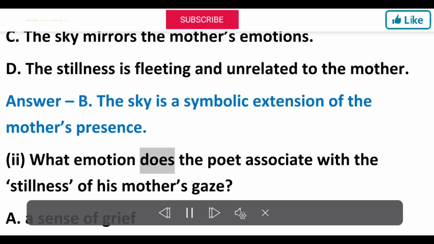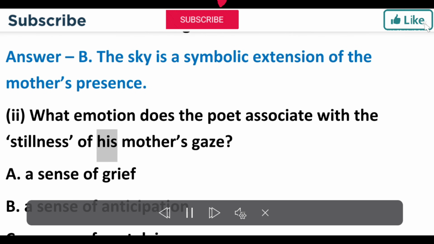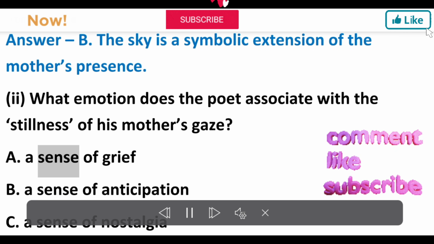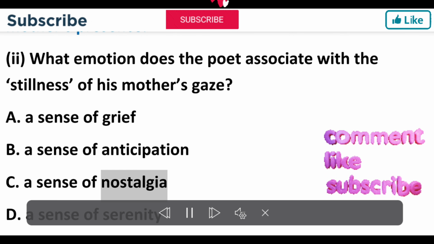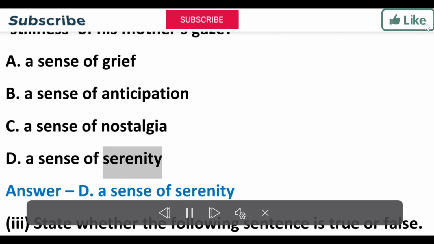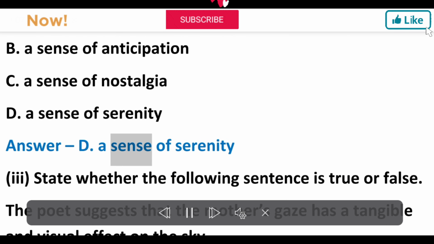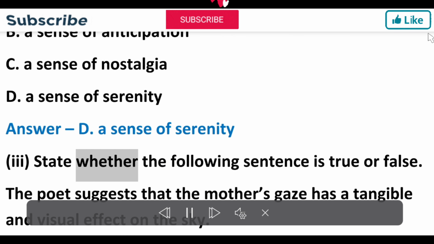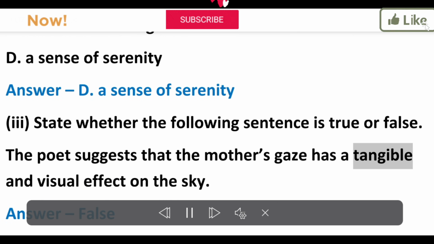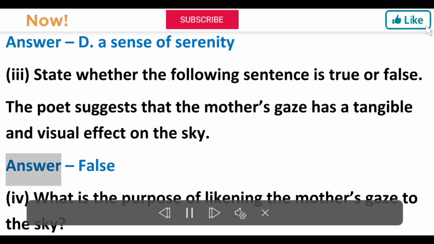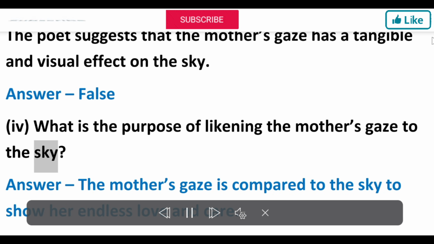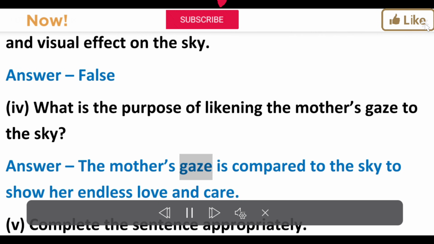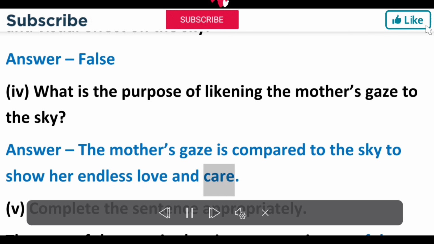(ii) What emotion does the poet associate with the stillness of his mother's gaze? A. A sense of grief. B. A sense of anticipation. C. A sense of nostalgia. D. A sense of serenity. Answer. D. A sense of serenity. (iii) State whether the following sentence is true or false. The poet suggests that the mother's gaze has a tangible and visual effect on the sky. Answer. False. (iv) What is the purpose of likening the mother's gaze to the sky? Answer. The mother's gaze is compared to the sky to show her endless love and care.